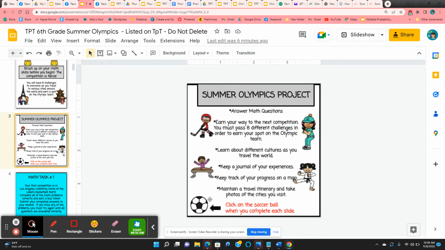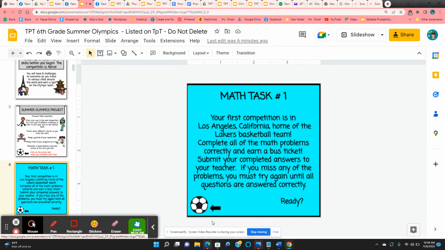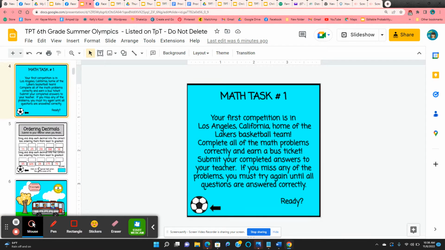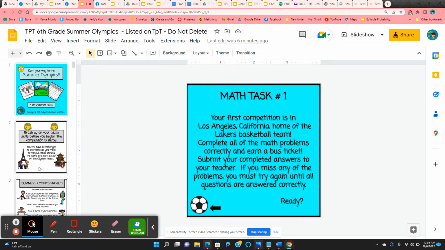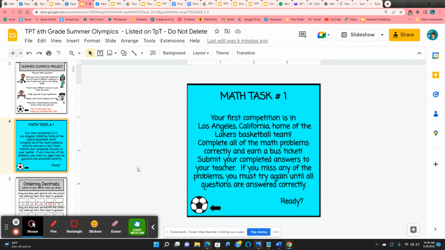So when students want to move to the next task, they just click on the soccer ball and it takes them to their next task. So they won't be following the slides exactly in order. That's why they need to click on the soccer ball.